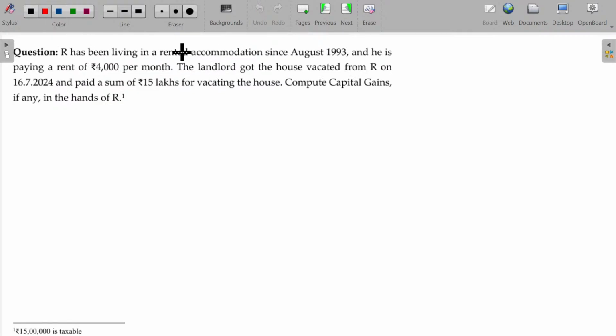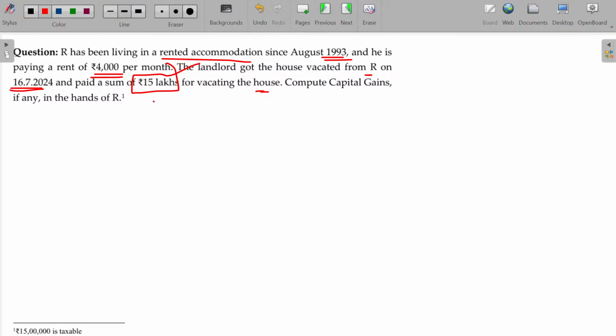R has been living in a rented accommodation since 1993 and is paying a rent of rupees 4,000 per month. The landlord got the house vacated from R on 16/7/2024 and paid rupees 15 lakhs for vacating the house. What happens here? This is nothing but tenancy right. A tenant who occupied the property for a longer period usually demands some compensation for vacating the house property, called a tenancy right. Tenancy right is also an intangible asset like goodwill, patent, and so on, right?